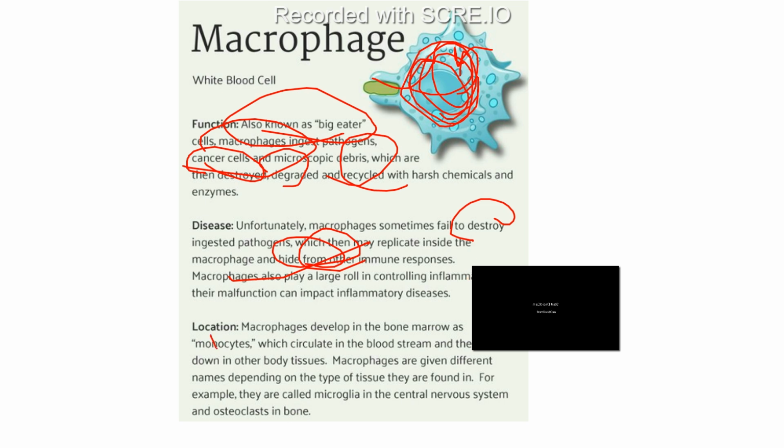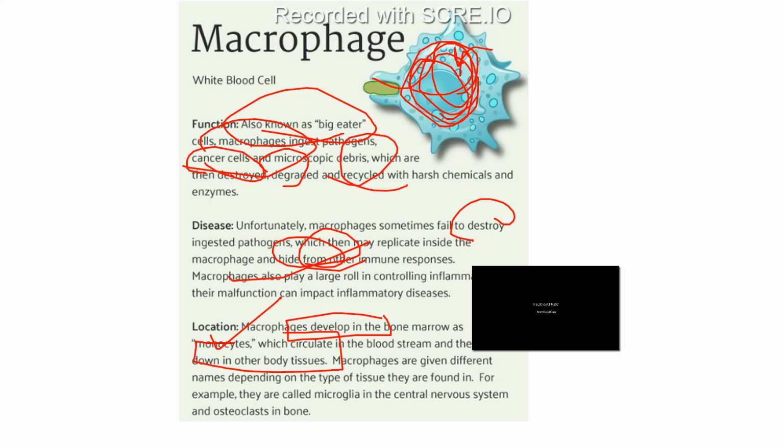And where they are found is, they develop in the bone marrow, as monocytes have to circulate inside the bloodstream and then they settle down in other tissues. And as I earlier mentioned, these macrophages are given different names depending upon the tissue they are found in.